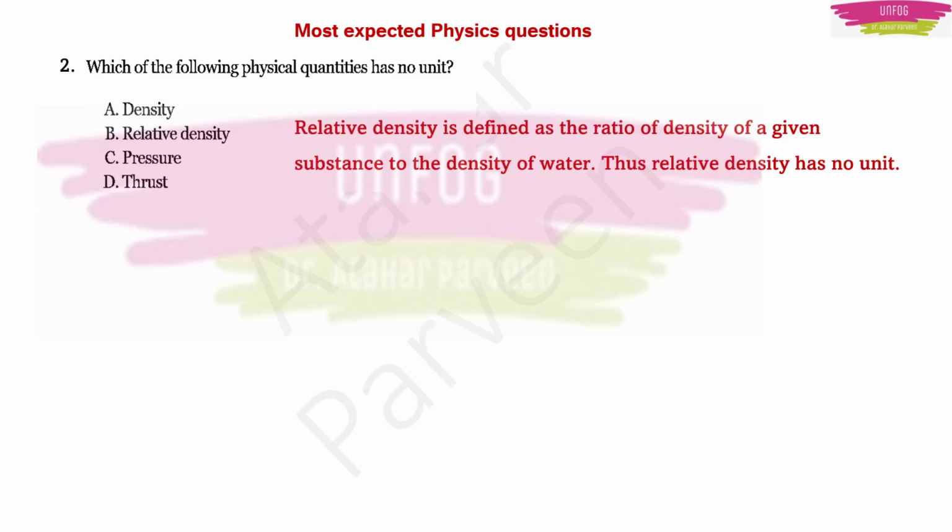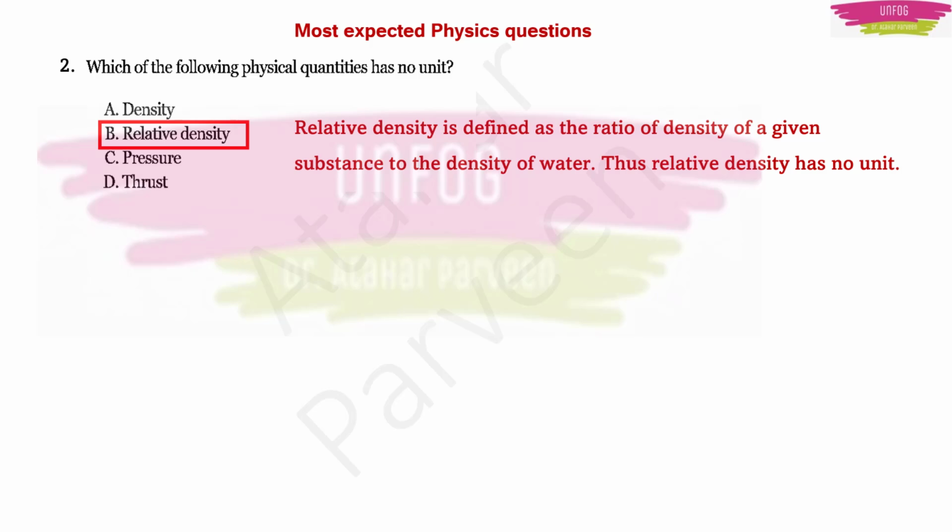Now, the answer to this question will be relative density, because the relative density is defined as the ratio of the density of a given substance to the density of water. So that's why the relative density will not have any unit, because there is density in the numerator and density in the denominator, and the unit of both the densities will get cancelled. Whereas density will have a unit, pressure will have a unit and thrust will have a unit.